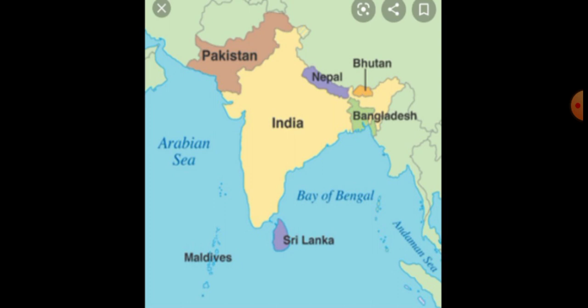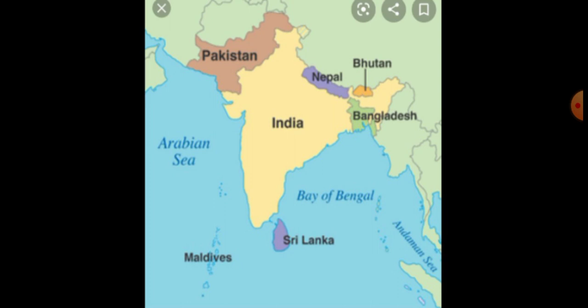But which is the largest city in India? Mumbai is the largest city in India. Then many religions are there in India. The important religions are Hinduism, Christianity, Buddhism, Jainism, Sikhism, etc.